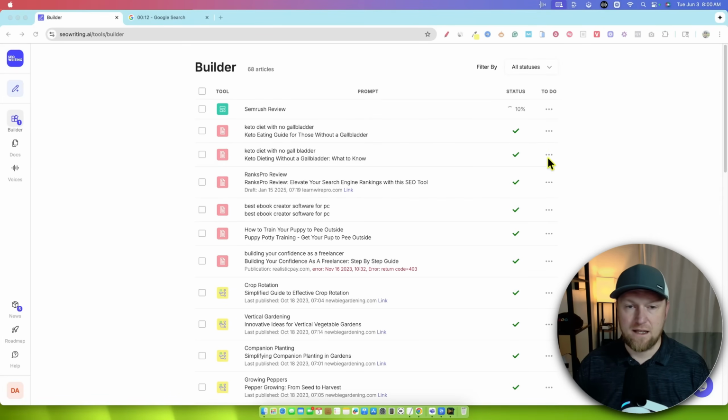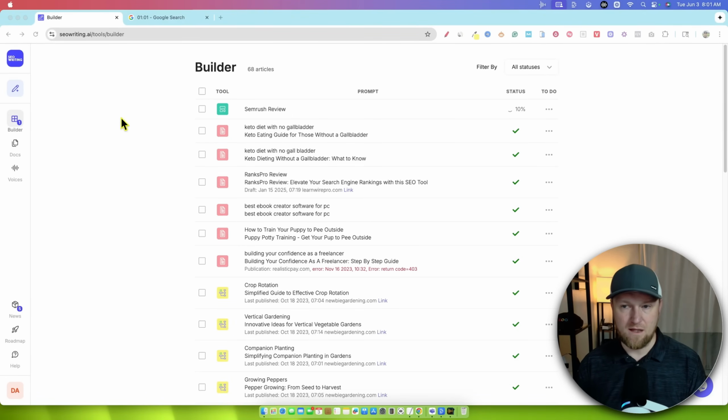One thing that I like is that, without having to push the refresh button, we're at 10% status right here. It just changed from 5 to 10. It seems to be changing its status live right in front of us. I'm going to keep it rolling right here. When it changes to 15 or 20%, you'll see that it just does it automatically, which I believe is an update in the system. If I can remember correctly, we used to have to push the refresh tool to see where our article is currently at. We have the timer going. You can see up there, we're at 45 seconds right over here.